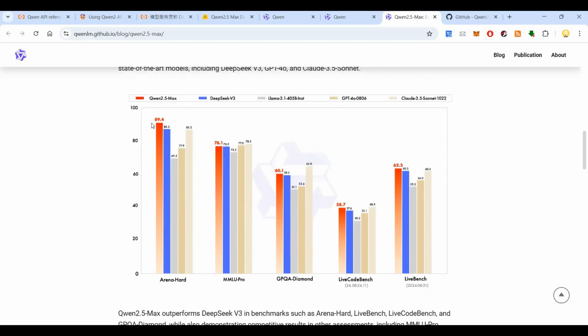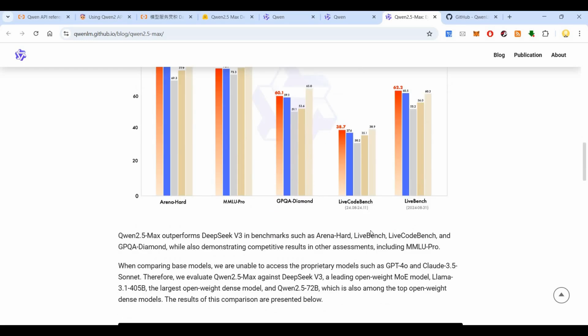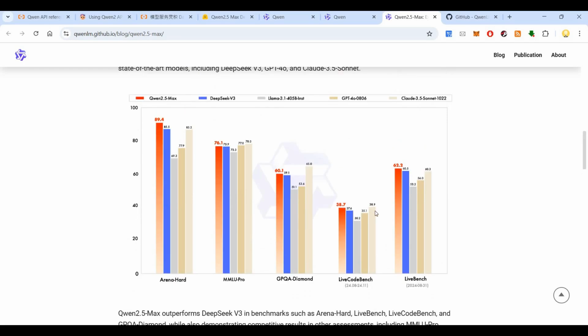If you see the performance result, this is the Qwen. It scores 89.4, compared with something like DeepSeek, which is at 85.5, and GPT 4.0 at 85.2. So it is far more superior. You look at various other benchmarks. If you look at Live Code Bench, this can code better. This is slightly edging over there. I think Claude is a little better at coding, but in all the other attributes, this is still leading.